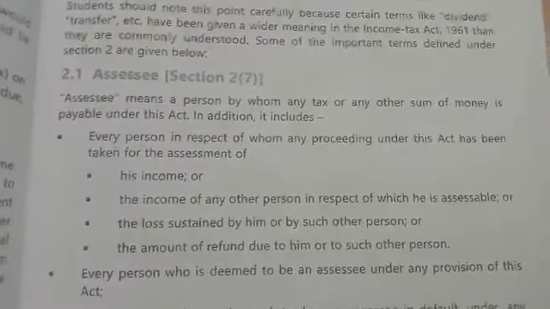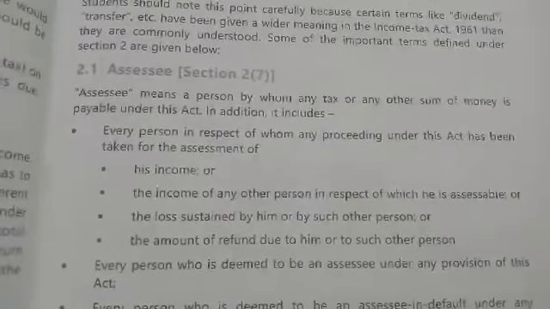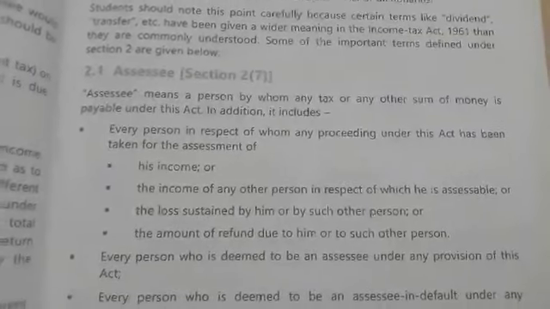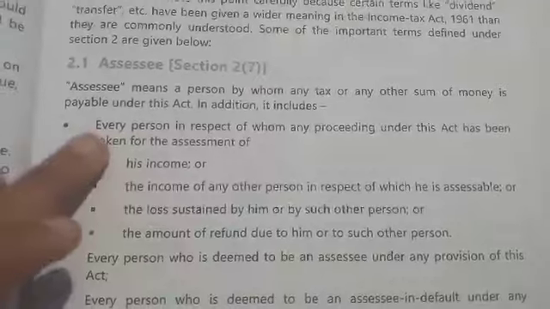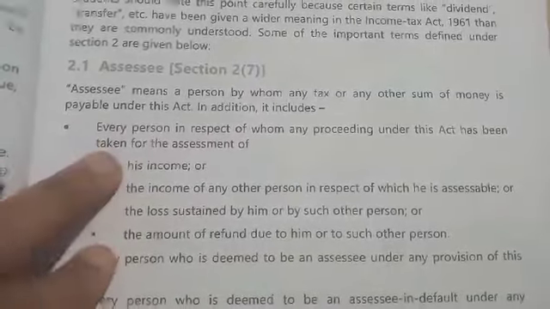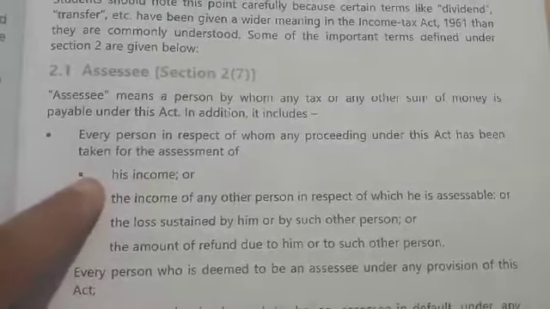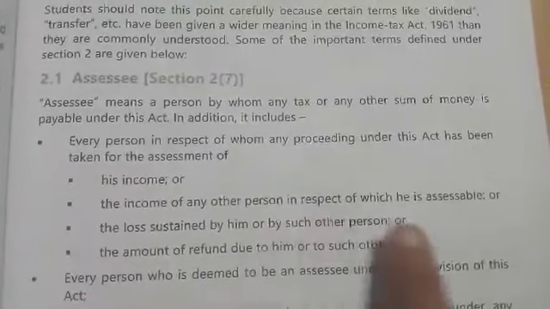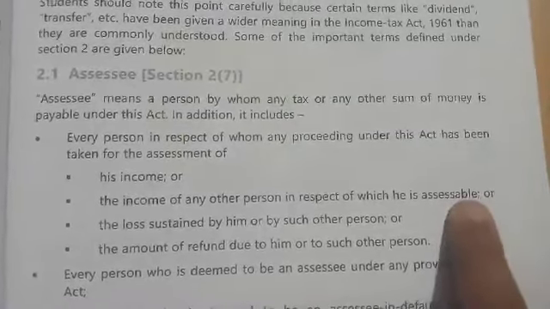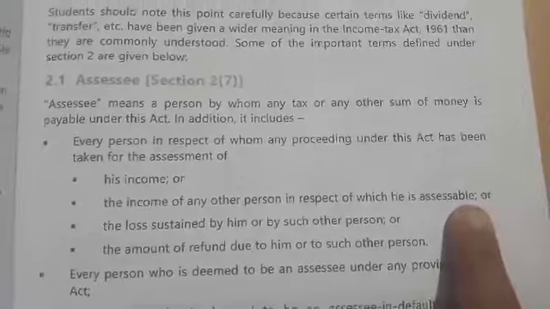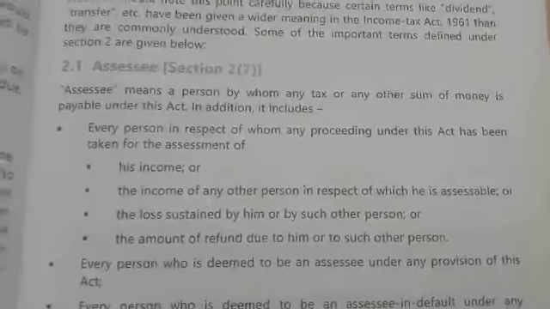Whether or not he is earning income which is more than the exemption limit, he will be an assessee if he is paying any other sum. Every person in respect of whom any proceeding has been taken for the assessment of his income, or the income of any other person in respect of which he is assessable, like in the case of a minor, he is assessable for filing the returns or he is liable to pay the tax.